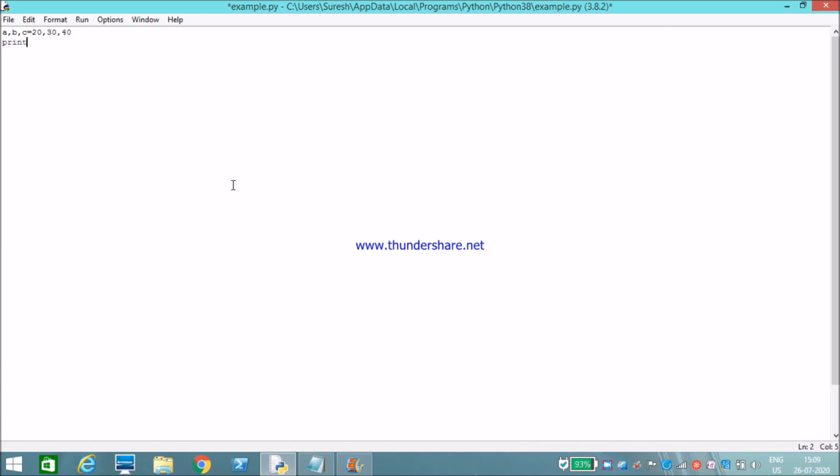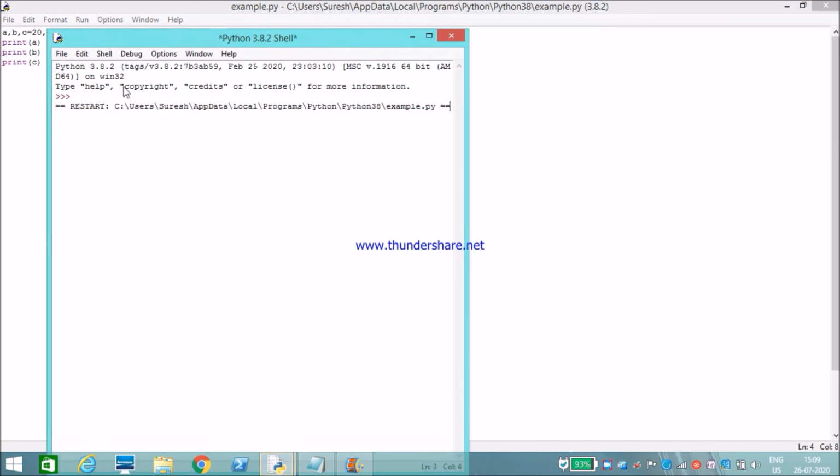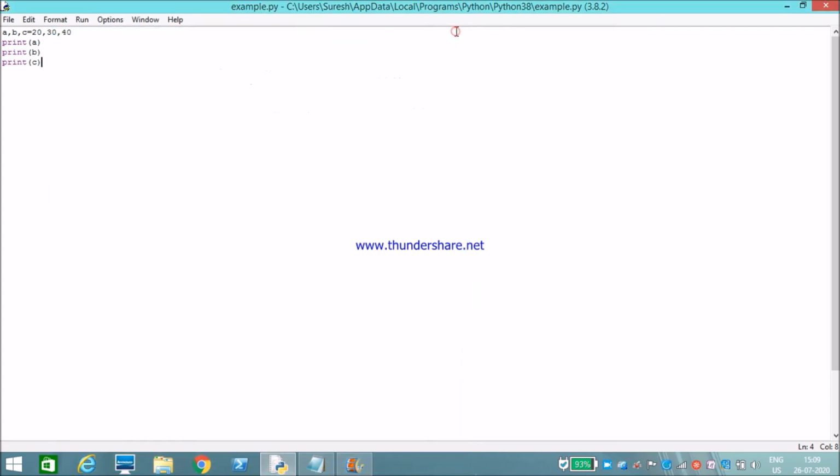Now I have to print a, print b, print c. Now I will execute this. See, a is equal to 20, b is equal to 30, and c is equal to 40. Like this we can assign values with comma separated values. These are all the rules for variables in Python.